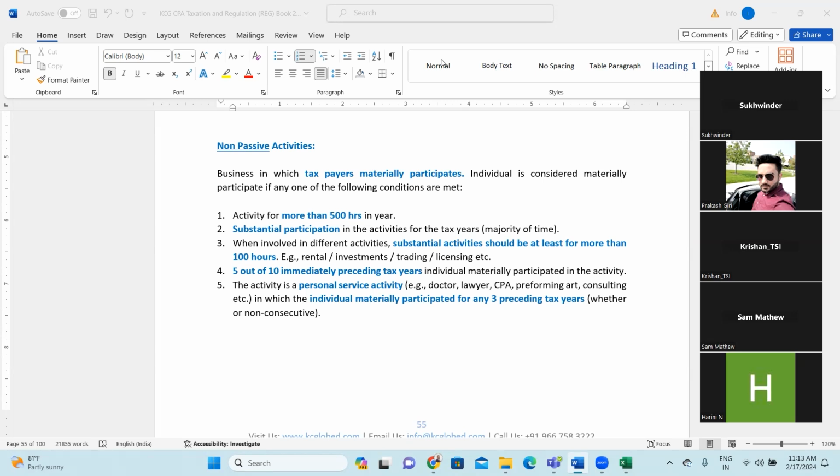Fifth is the activity is a personal service activity like doctor, lawyer, CPA, enrolled agent, performing art, consultant, right? In which the individual materially participated for any three preceding tax years, whether consecutive or non-consecutive, right? So all these activities are considered as active activity, and any activity which does not fall into this category is considered as passive activity.